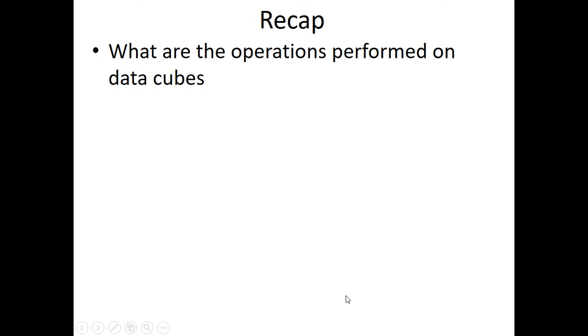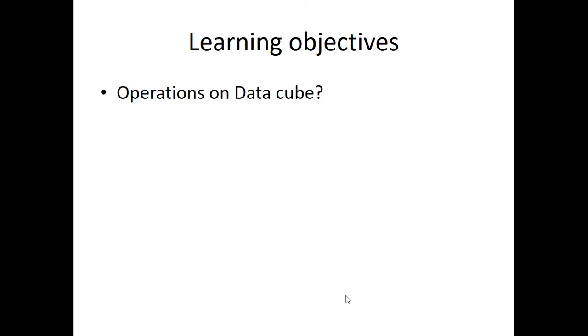In the last class, we discussed the operations performed on the data cube. We have six operations: slice, dice, pivot, roll up, and drill down. These are all the operations we discussed in the last class. Today, the learning objectives: what are all the operations of the data cube? We have to answer this question.